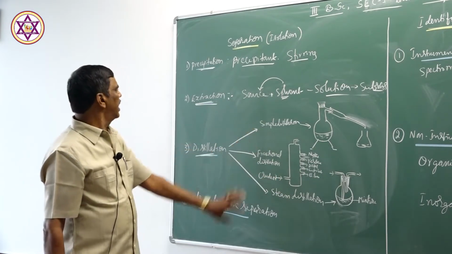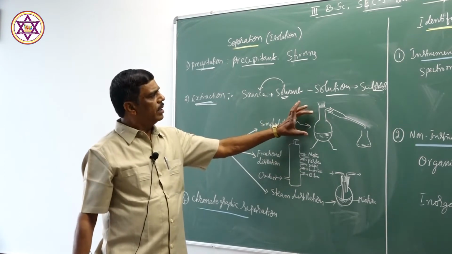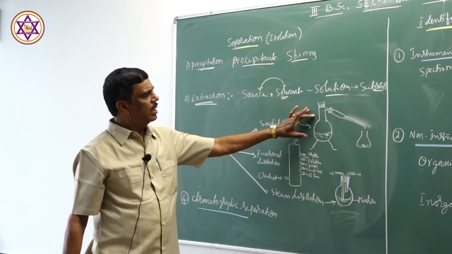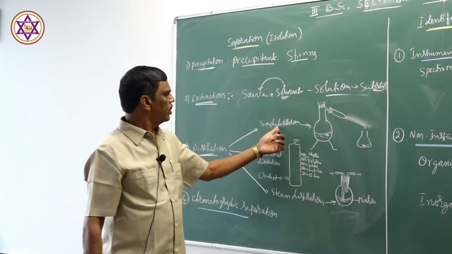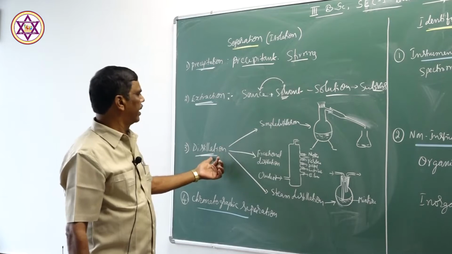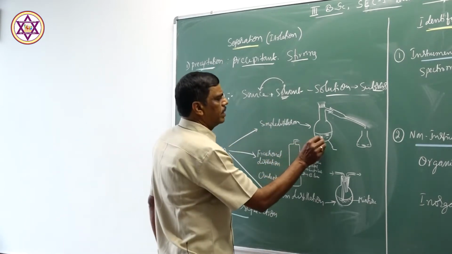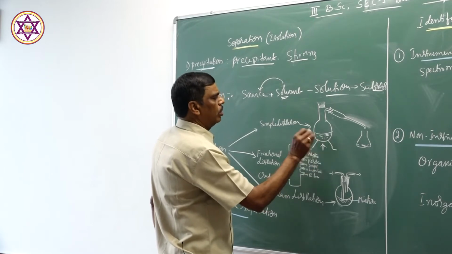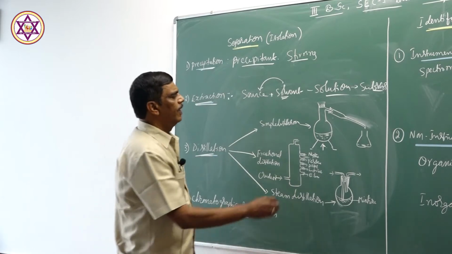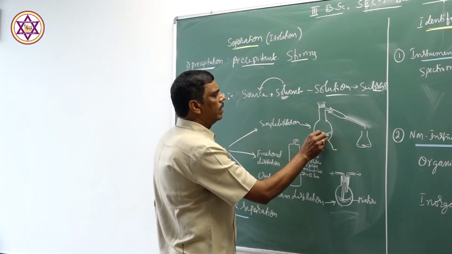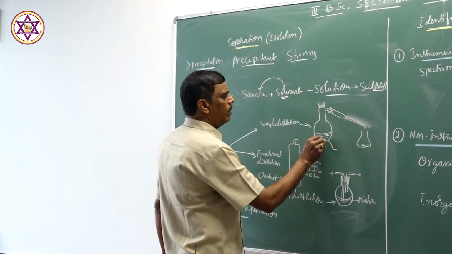In simple distillation, we use a distillation flask, a condenser, and a receiver. The substance which is to be separated is dissolved in the solvent. This is the solution. So this solution is heated. That solvent distills over, leaving behind the substance.